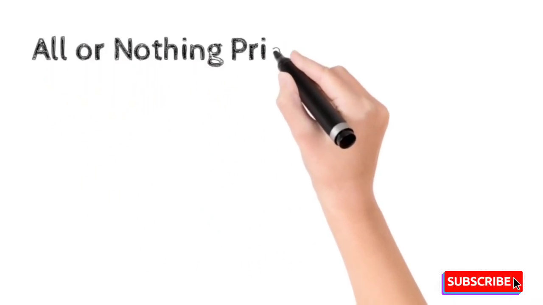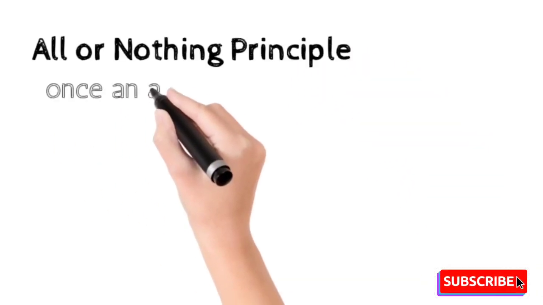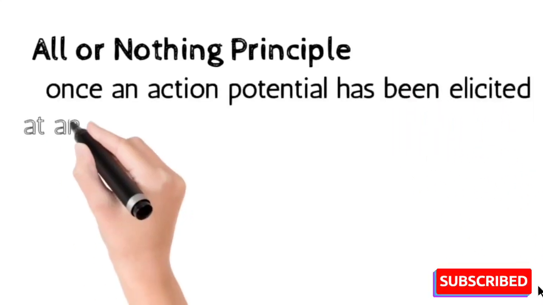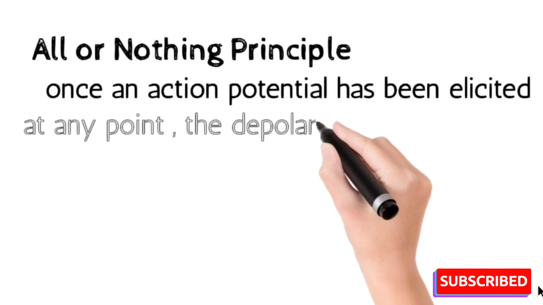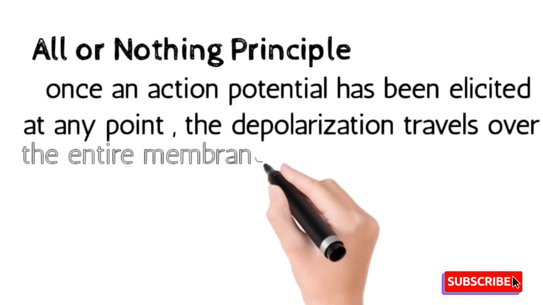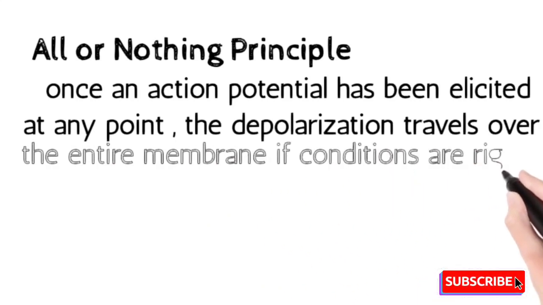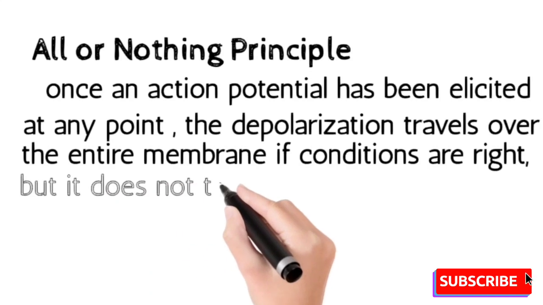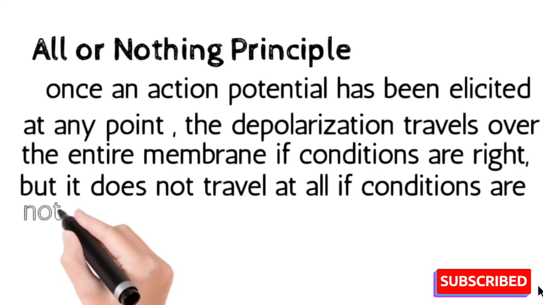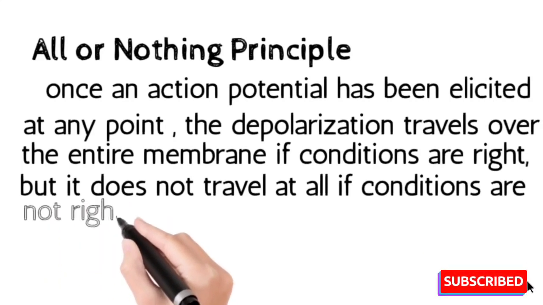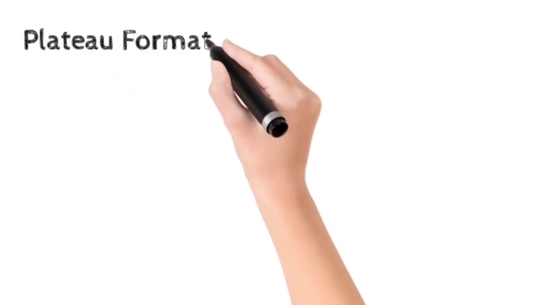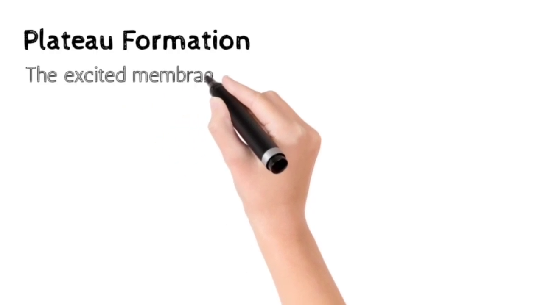Now, the all or nothing principle. This is the principle that once the action potential has been elicited or started at any point, the depolarization travels over the entire membrane if conditions are favorable, but it does not travel at all if the conditions are not good. Meaning if the membrane reaches the threshold potential, then the depolarization happens, but otherwise no depolarization takes place.